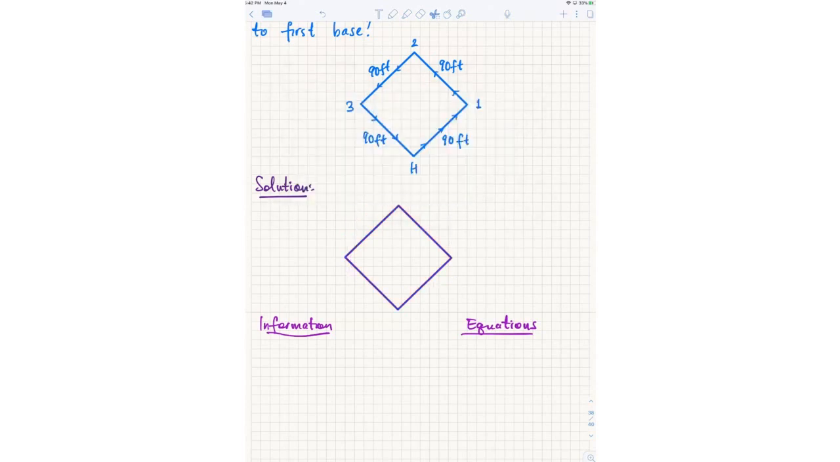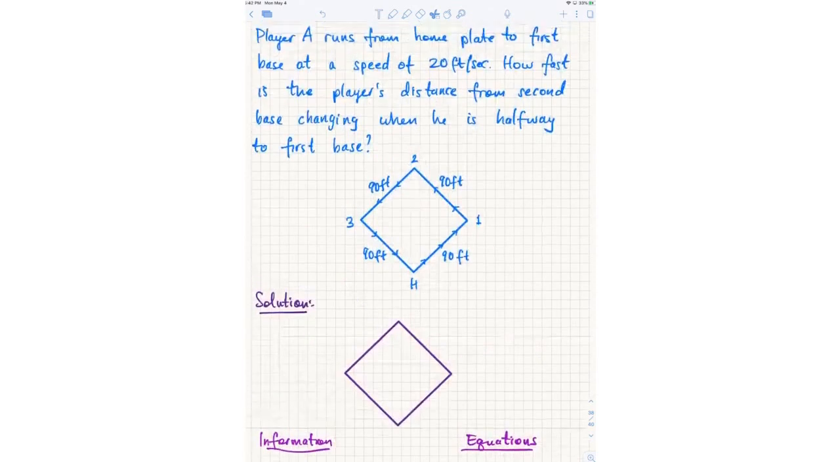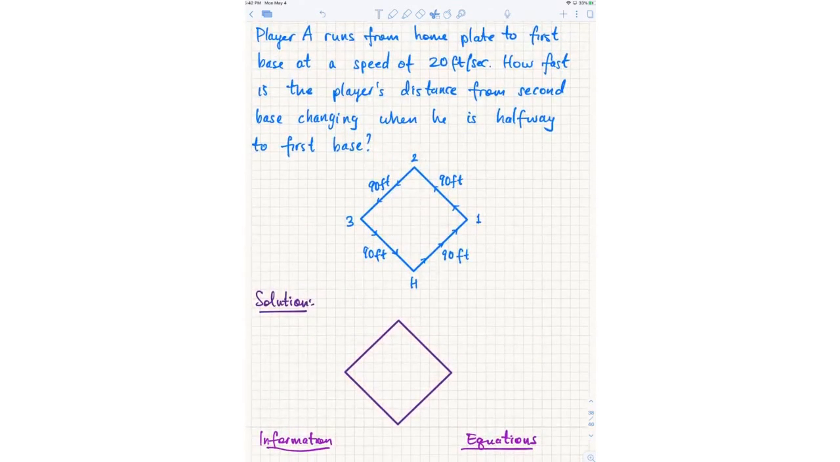Can someone tell me how to fill everything in? You can give me some of the given information, some of the equations, or tell me how to label this diagram, anything you want. But remember, if you tell me something like x equals something, you also have to tell me what x is supposed to be. You know, each side is 90. Each side is always 90, so each side is a constant 90.